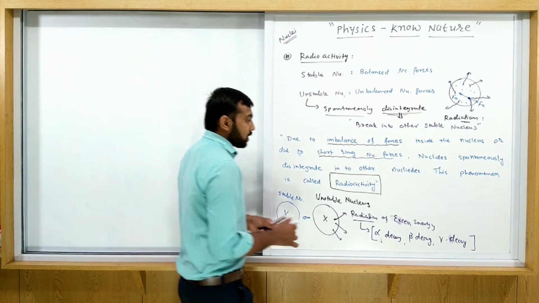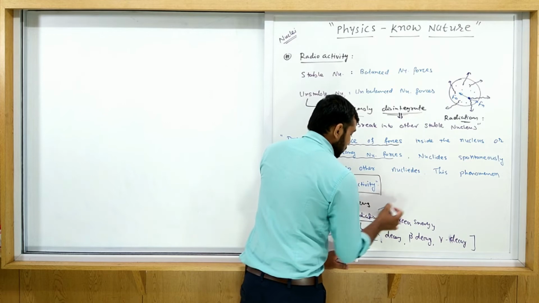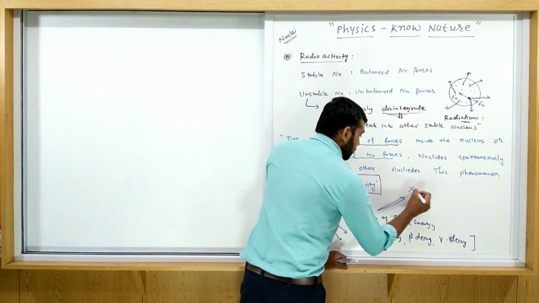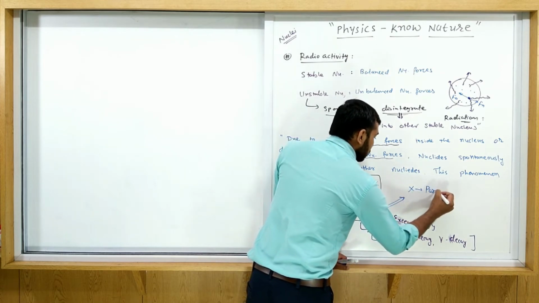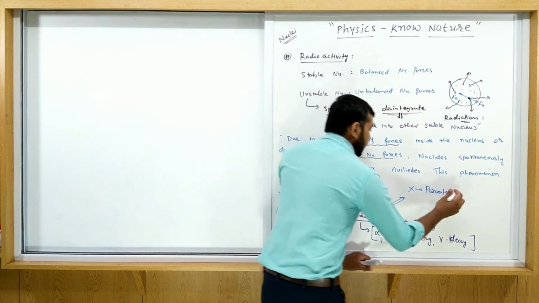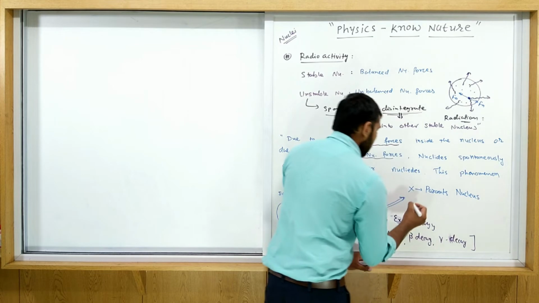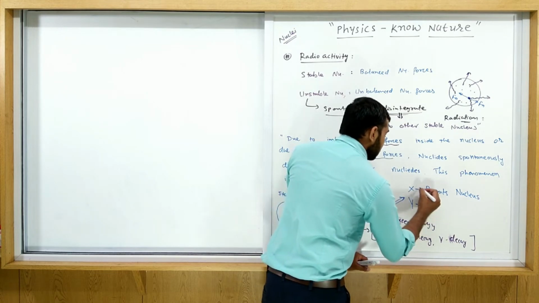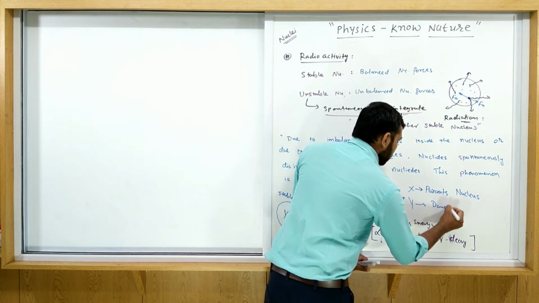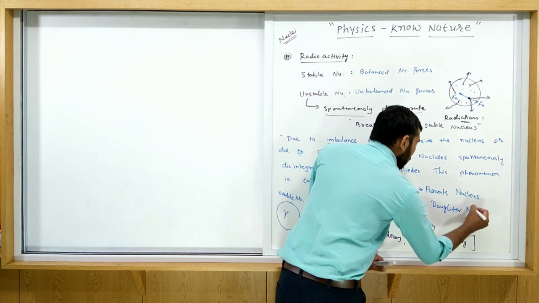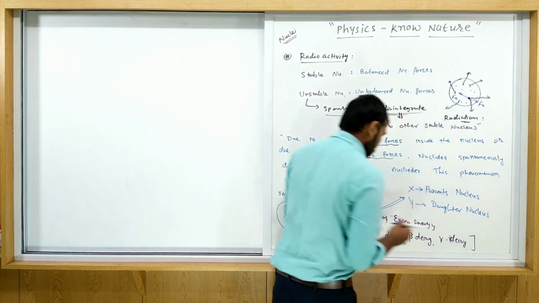So this X is what here? So here X is a parent nucleus and Y is a daughter nucleus.